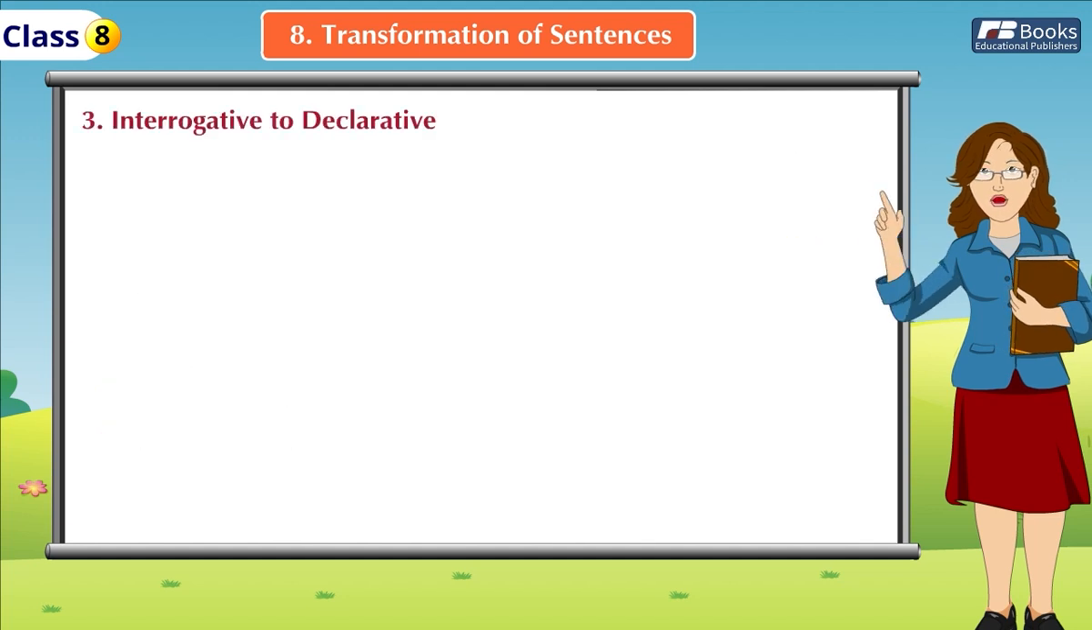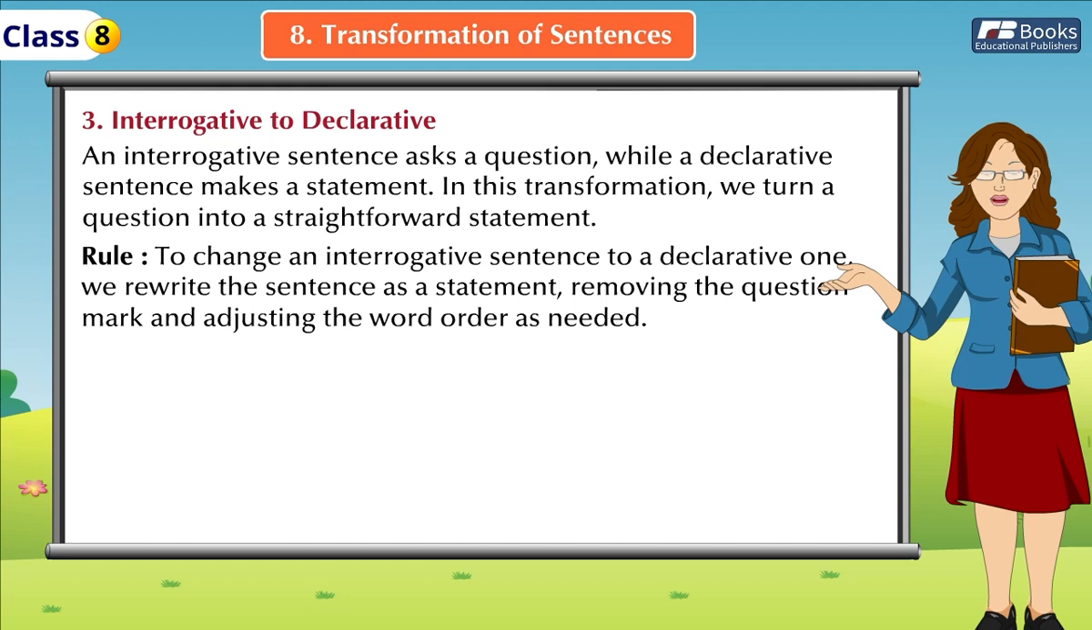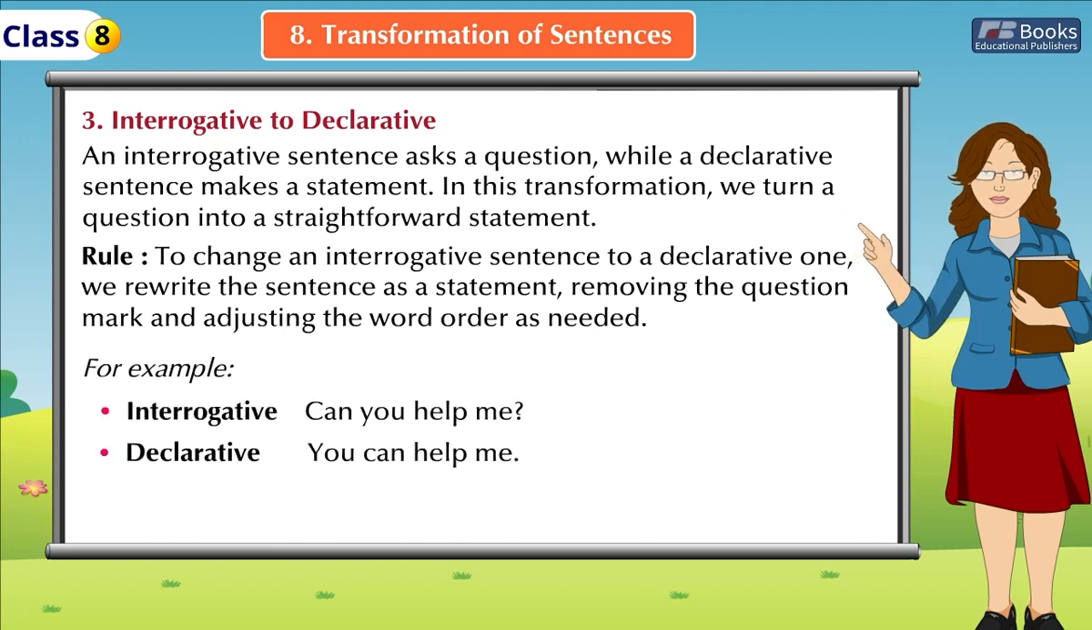Third, interrogative to declarative. An interrogative sentence asks a question, while a declarative sentence makes a statement. In this transformation, we turn a question into a straightforward statement. Rule: to change an interrogative sentence to a declarative one, we rewrite the sentence as a statement, removing the question mark and adjusting the word order as needed. For example, interrogative: Can you help me? Declarative: You can help me.